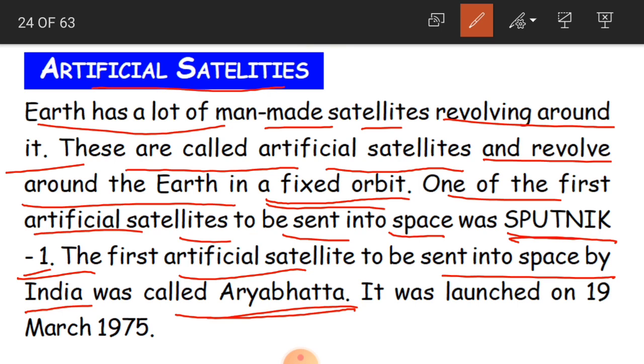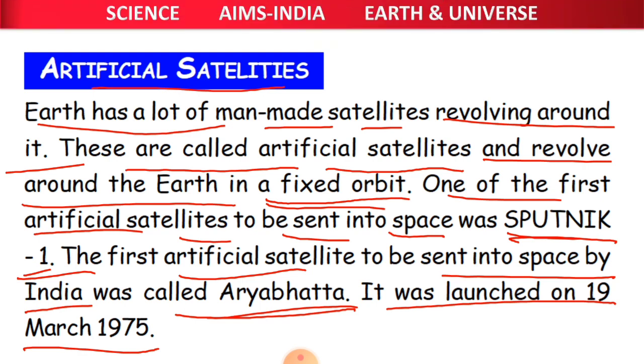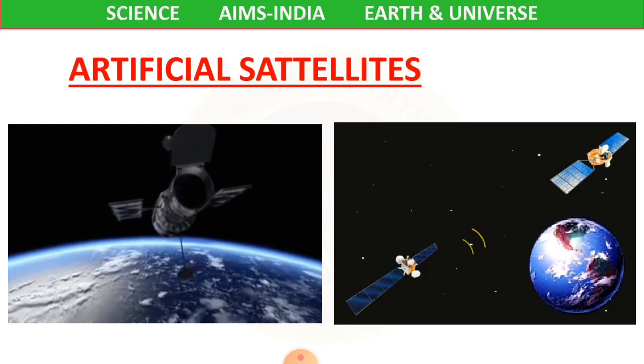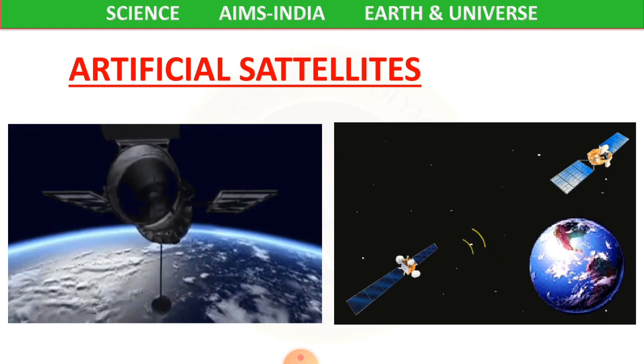This Aryabhatta satellite, our Indian satellite, was first launched on 19th March 1975, so near about 47 years before. Children, here are the artificial satellites.